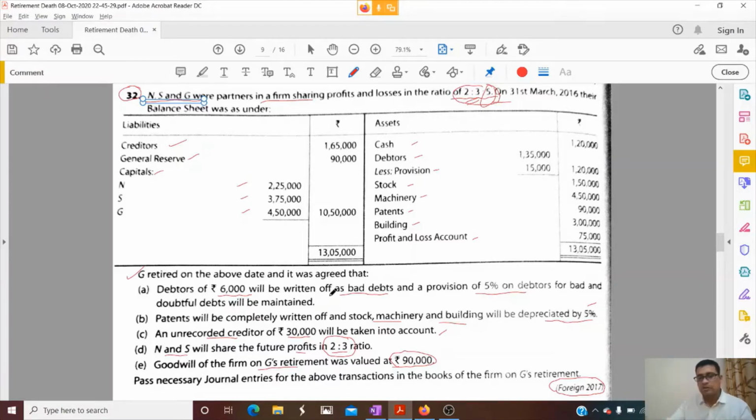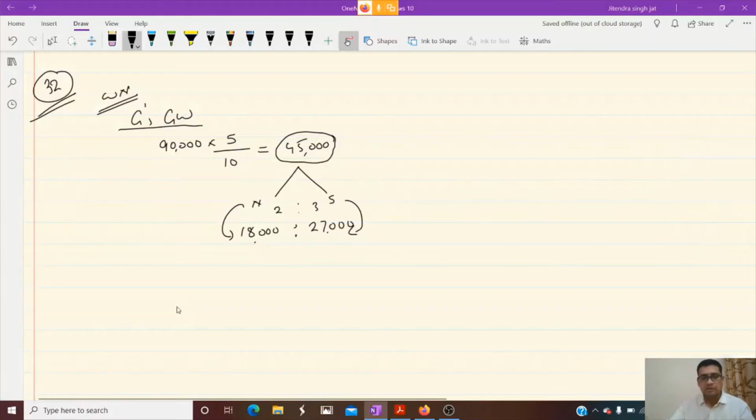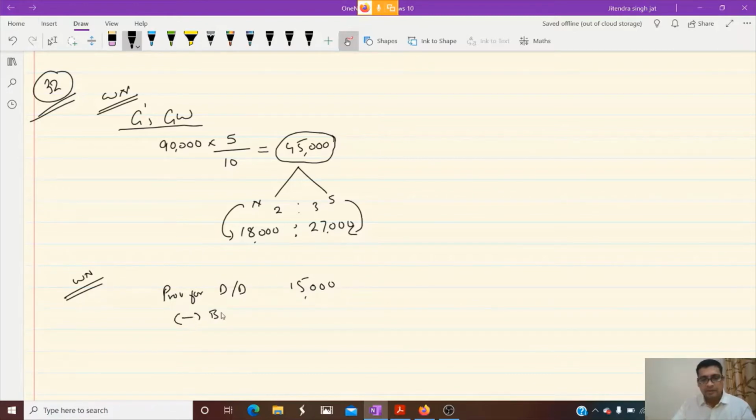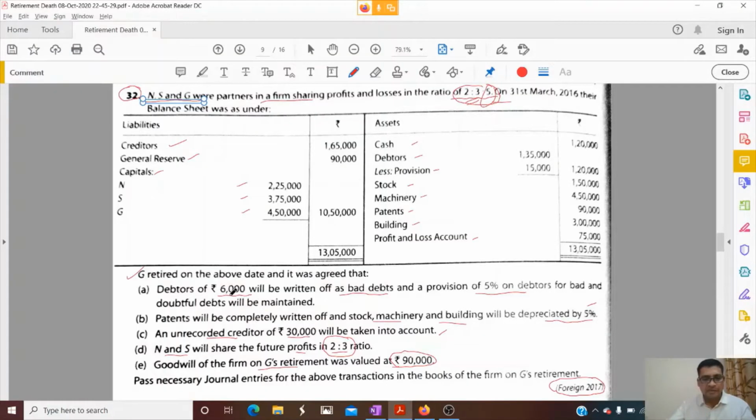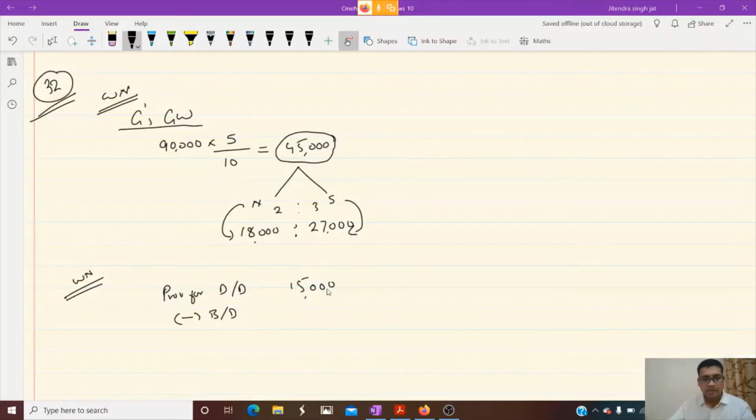Debtor of rupees 6,000 will be written off as bad debt. Okay, and see how much provision we have, children. 15,000 provision we have. So there is one more working note for provision for debtors. So let me explain that also. You can see provision for doubtful debt in this question is given 15,000, but due to bad debts it has been reduced. What is the amount of bad debt? 6,000. Amount of bad debt is 6,000. So when we subtract 6,000, how much provision is left? Only 9,000. 9,000 provision is left.